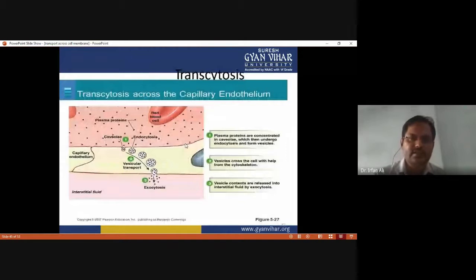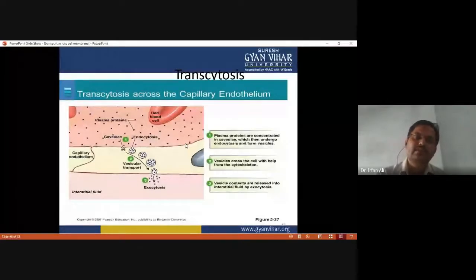And this figure shows the process of transcytosis. First of all, the plasma proteins are concentrated in caveoli, which then undergo endocytosis and form vesicles. You can see that. So this is called endocytosis. Now the vesicle crosses the cell with help from the cytoskeleton. Then the vesicle content is released into the interstitial fluid by exocytosis. So here both endocytosis and exocytosis processes take place, and the term used is transcytosis.